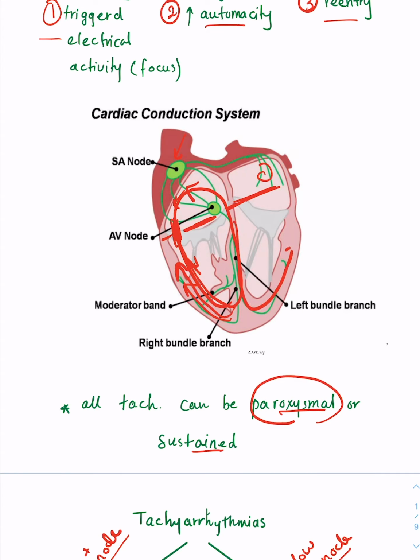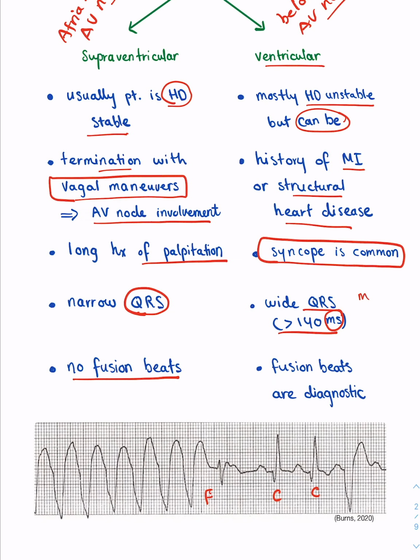But if you have an abnormal rhythm, then the ventricular contraction will start here, then this area will contract, and then this area will contract, and then this area will contract. That's why you have the QRS complex a bit wide. So 140 milliseconds, this will be above 3.5 small boxes, so more than 3.5 small boxes.